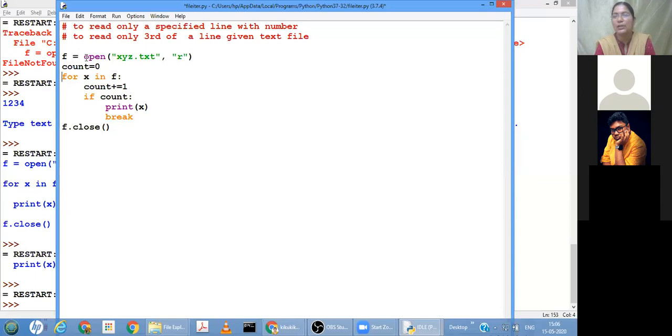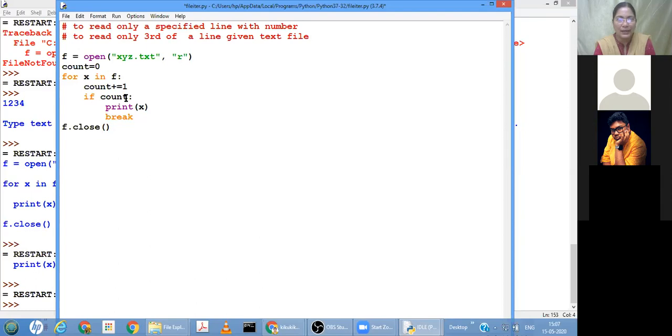Now traverse through the file object. So for I in F, or X in F, some iteration we are taking. This for loop will give you one iteration, which will take one line from the file. So for X in F, X is one line. Now one line is read from this file. If we entered into the for loop, that means one line is read. So count is incremented. Count is now 1, it is not 0, because we read one line.